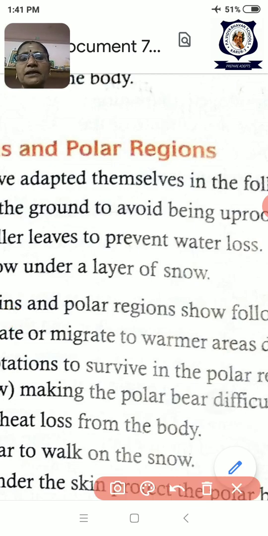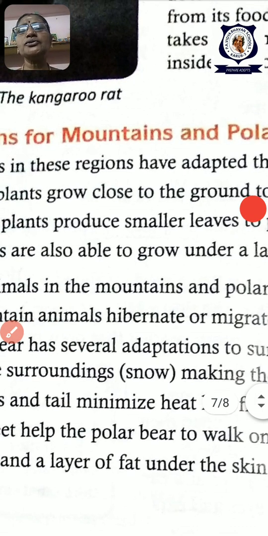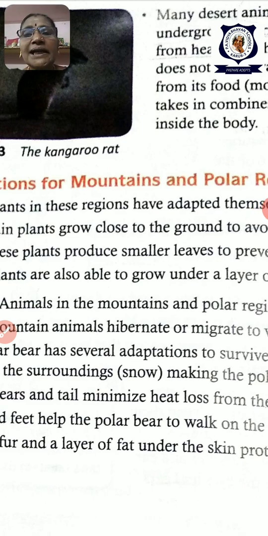They adapt by growing under the snow, and they produce smaller leaves to prevent water loss, and they grow close to the soil to avoid being uprooted by grazing animals.